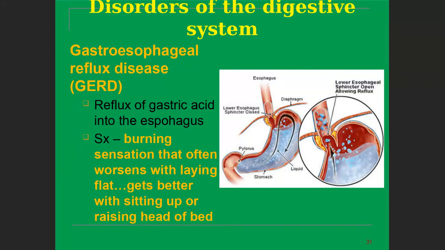When you feel acidity in your esophagus and the food is moving back towards the esophagus, that is called gastroesophageal reflux disease. The symptom is a burning sensation that often worsens when lying flat and gets better with sitting up or raising the head of the bed. You see in the picture how the acidic environment is moving towards the esophagus.